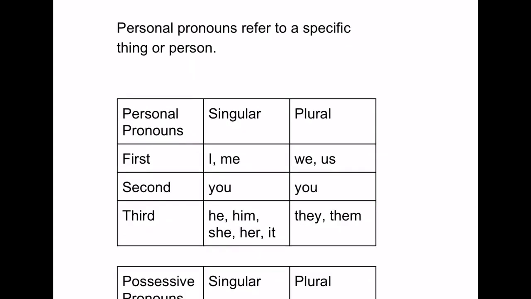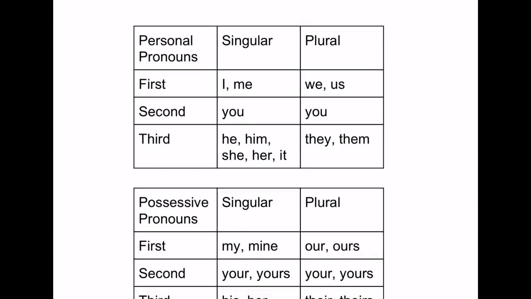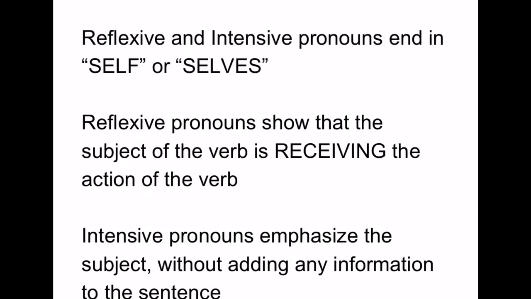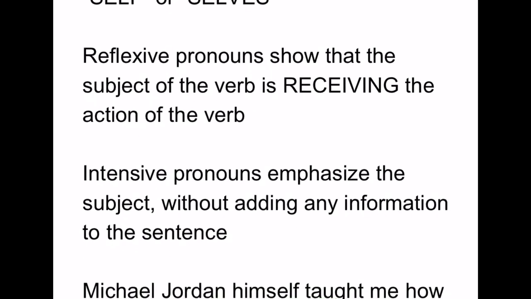So personal pronouns refer to a specific thing or person, and some of the more common ones we use: I, me, we, us, you, he, him, she, her, it, they, them, my, mine, our, ours, your, yours, his, her, hers, its, their, theirs. Both reflexive and intensive pronouns end in the word self or selves, such as myself, themselves, etc. Reflexive pronouns show that the subject of the verb is receiving the action of the verb, whereas intensive pronouns emphasize the subject without adding any information to the sentence.